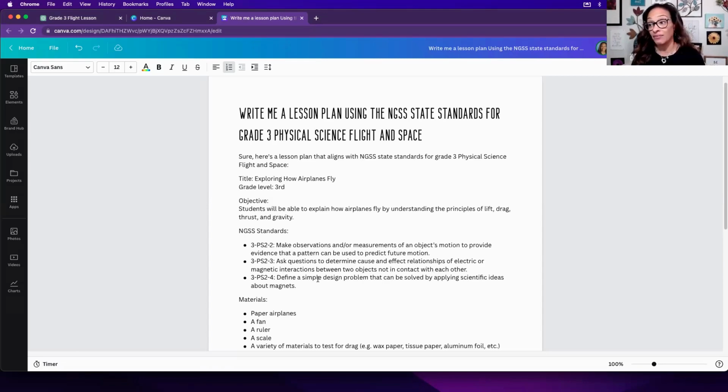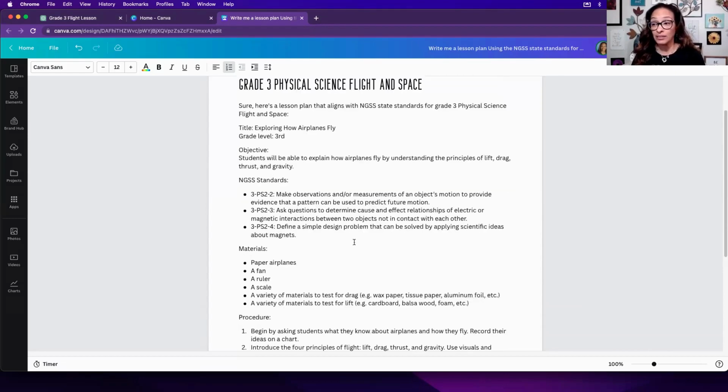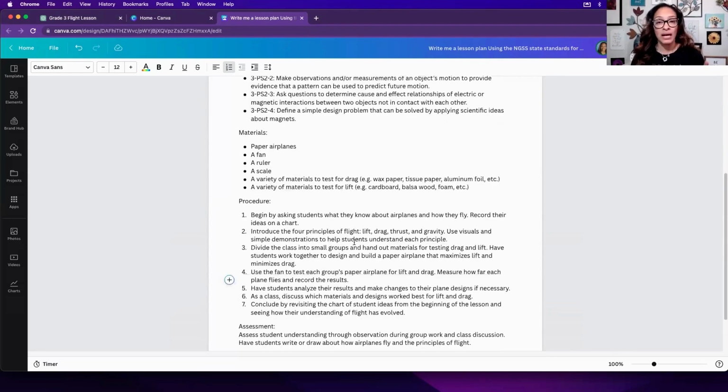And this one added, define a simple design problem that can be solved by applying scientific ideas about magnets. Interesting, because now we're talking about physical science and adding the structure and function of something. So now we're talking about the science and engineering practices. And if you look at this structure, it says paper airplanes. Now, I probably should stand corrected. It's probably not flight and space. It's probably more like motion and direction. For grade 3, I have to stand and correct myself on that.